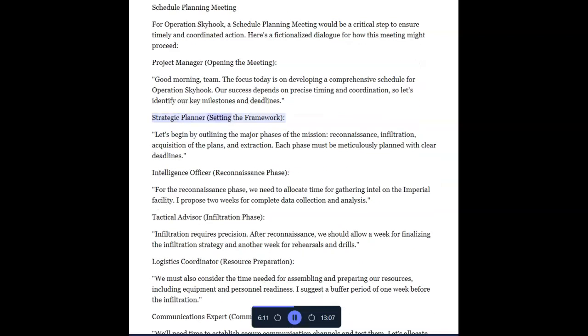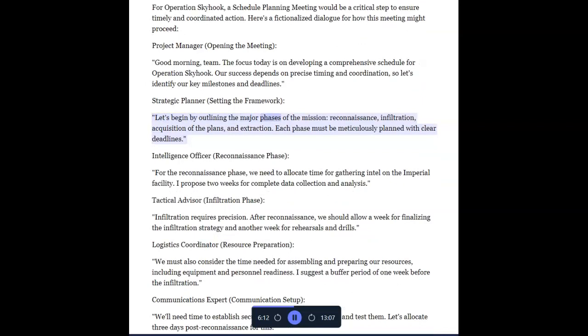Strategic Planner, setting the framework. Let's begin by outlining the major phases of the mission: reconnaissance, infiltration, acquisition of the plans, and extraction. Each phase must be meticulously planned with clear deadlines.